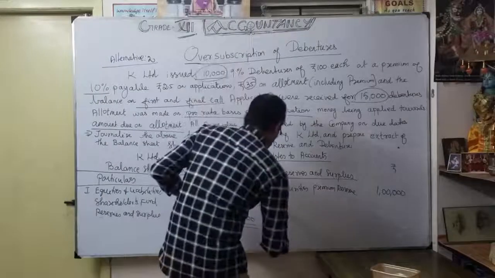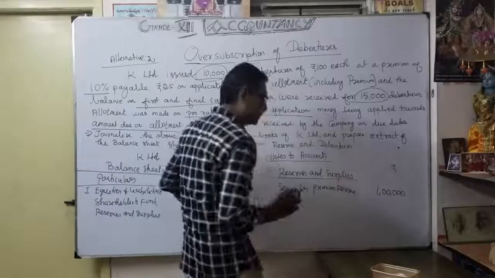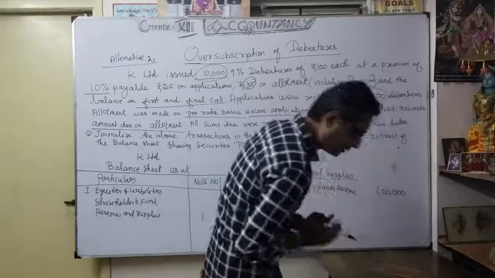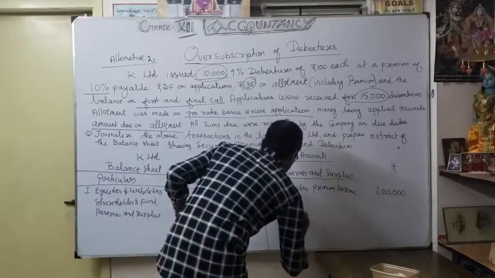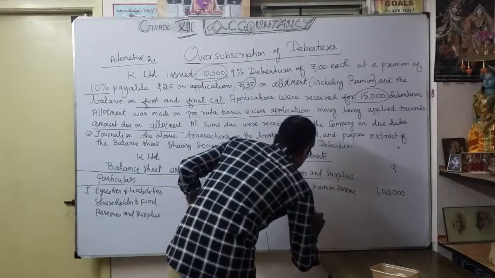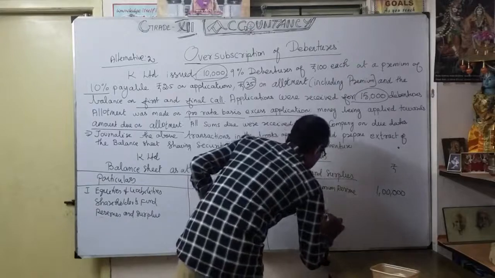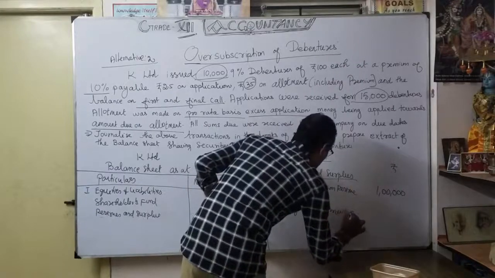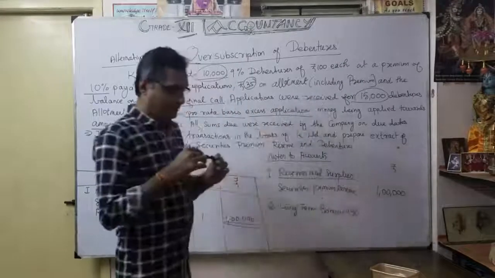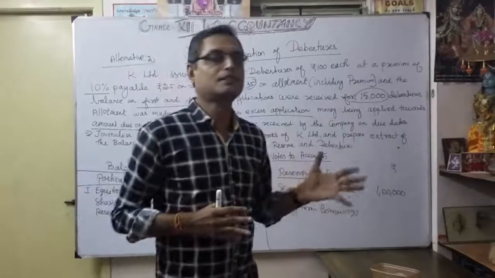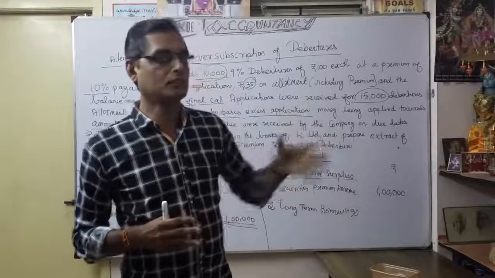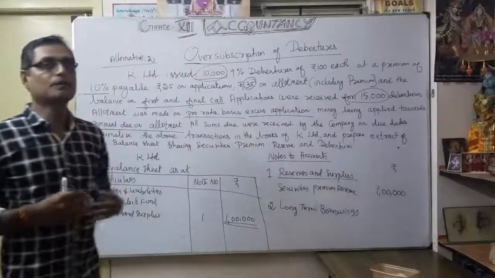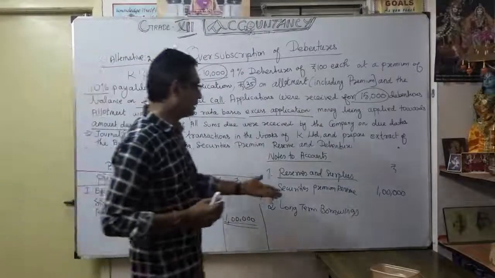Now the second one. The second one is very important. So the asset, debenture, you know very well. What is that? Coming under long-term borrowings. Okay, because we are going to repay after some period of time. As we discussed, a debenture can be classified as short term or long term according to the repayment period. Okay. So it's coming in the long-term borrowings.